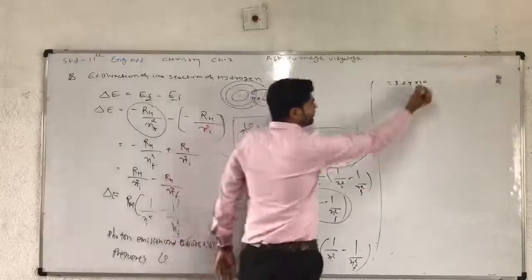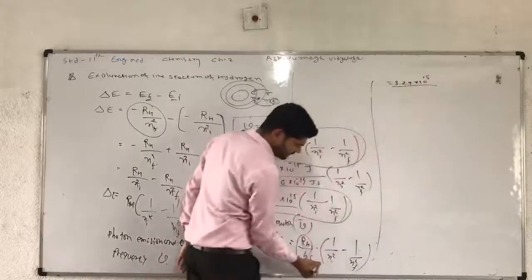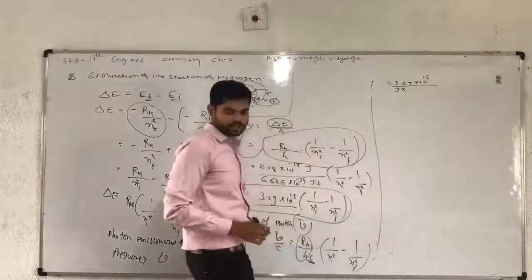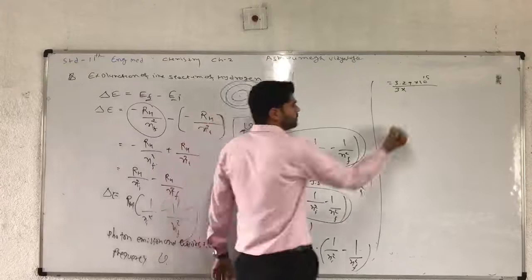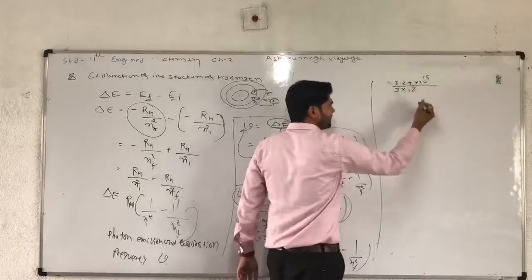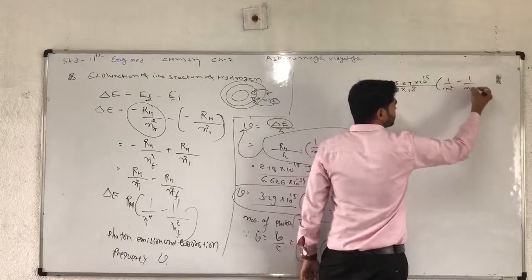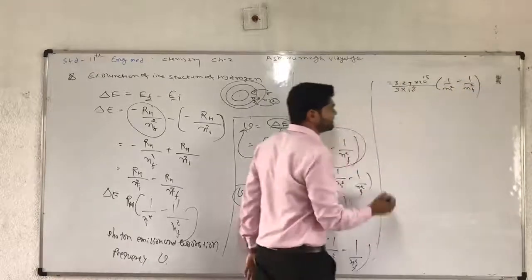into 10 raised to 15 divided by this C. C means speed of light in vacuum, 3 into 10 raised to 8 meter per second, into 1 upon Ni square minus 1 upon Nf square as it is.